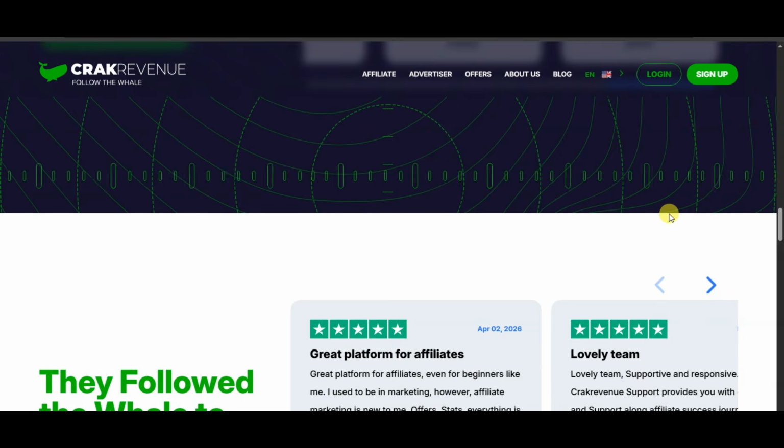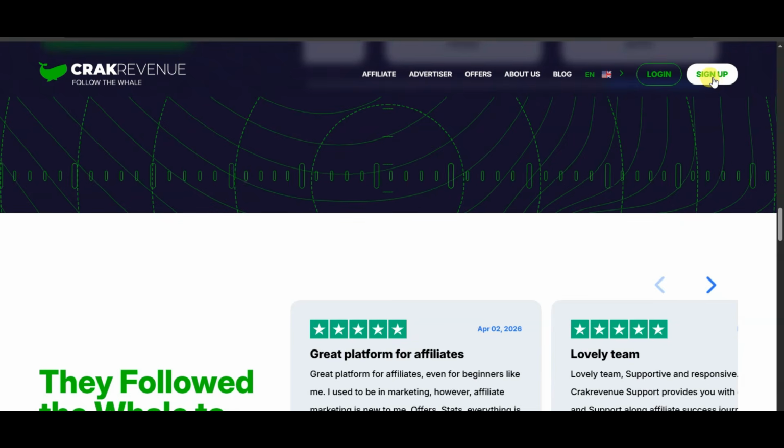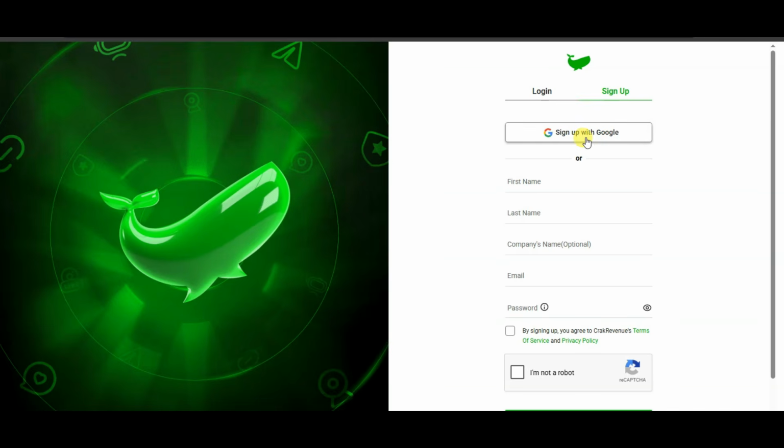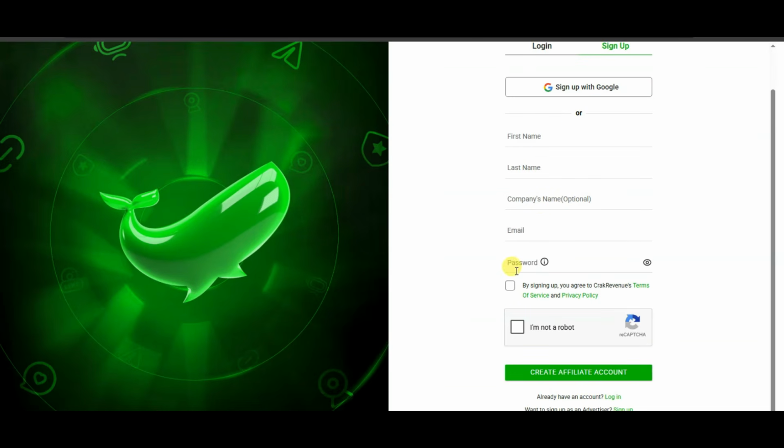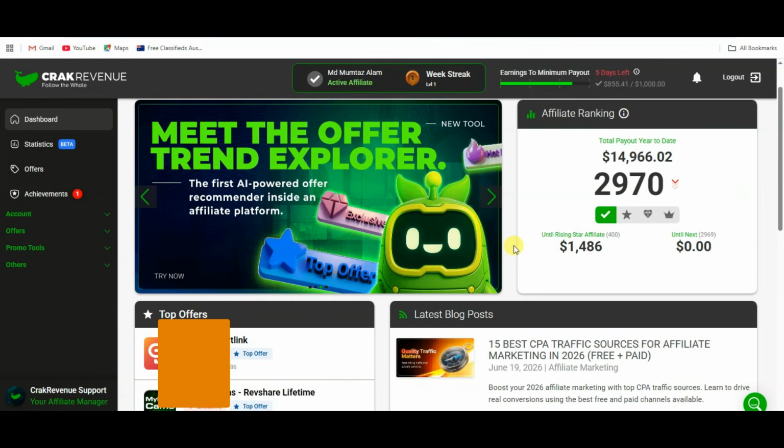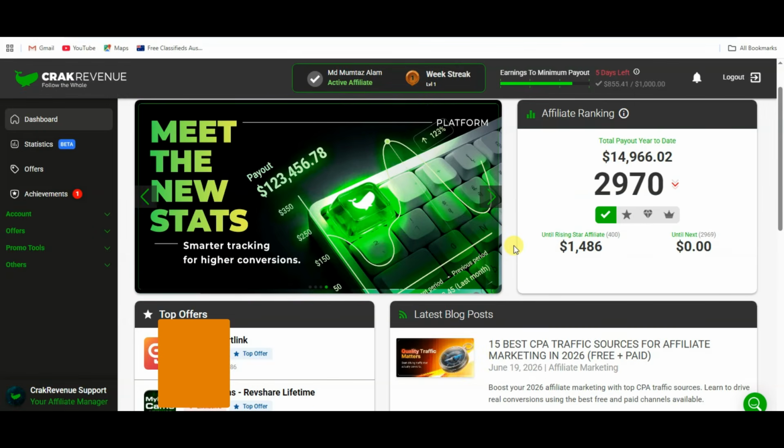Guys, first of all, you will have to create an account on this CPA network. You can click on the sign up button. You can sign up with Google, or you can type your first name, last name, your email address, and password. You can read and accept the terms of service. You can verify this CAPTCHA. At last, you can click on the create affiliate account button. Once you successfully create your account, you will then come to this page.